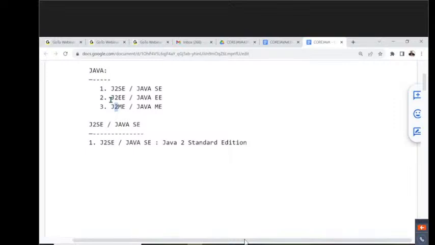To give significance to version number 2, they have included number 2 in the module names. J2SE, J2EE, J2ME, all three were created at the second version of Java only.